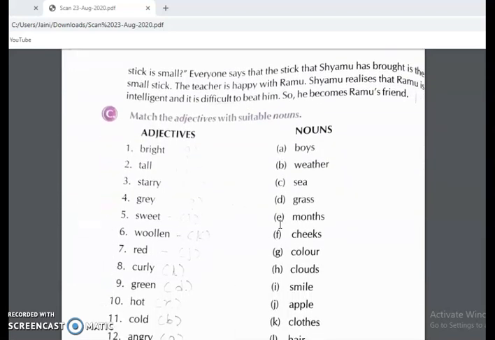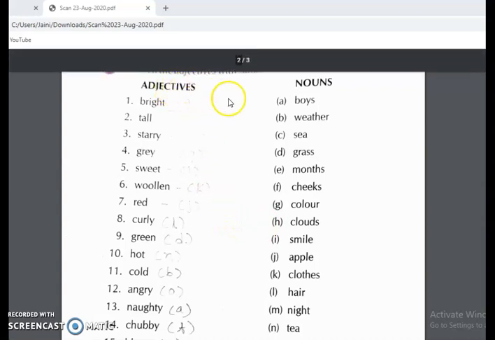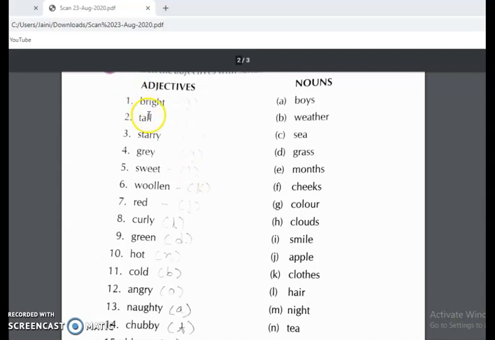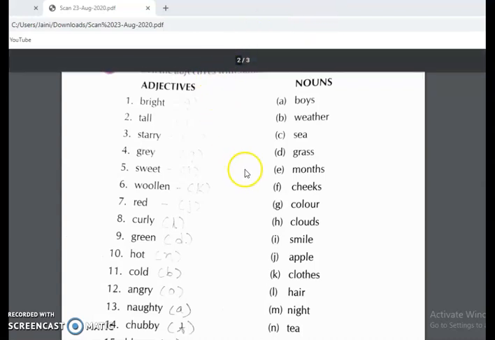Now on the next page, next question, match the following. Match the adjectives with suitable nouns. So here in part A adjectives are there and in part B nouns are there. So you have to join them, and you have to write here the alphabet which is the correct answer. Okay, for example, bright. So what is bright? The answer is color. Bright color.